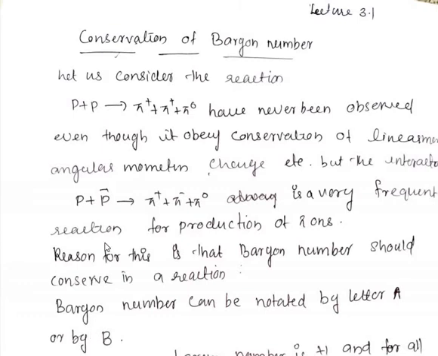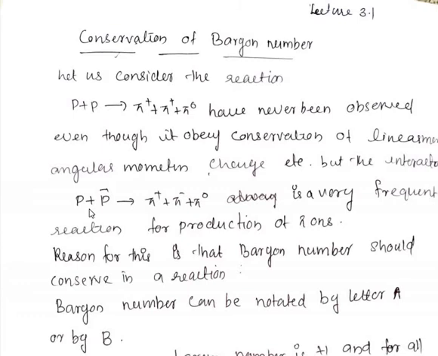When scientists observed these reactions, they found that another quantum number, known as the baryon number, should be conserved in reactions. So baryon number is a quantum number.